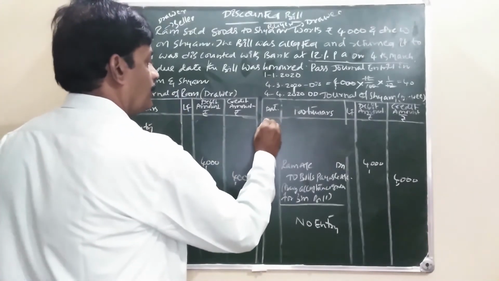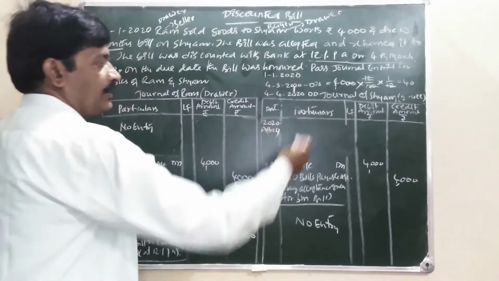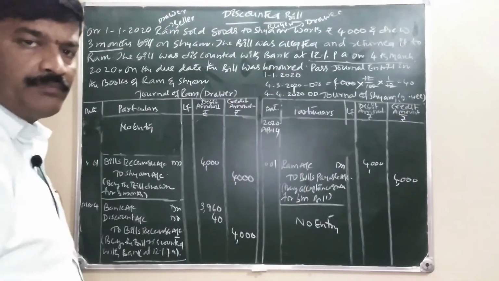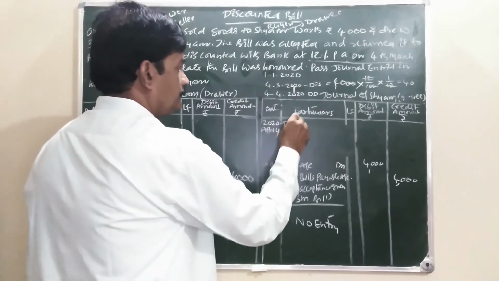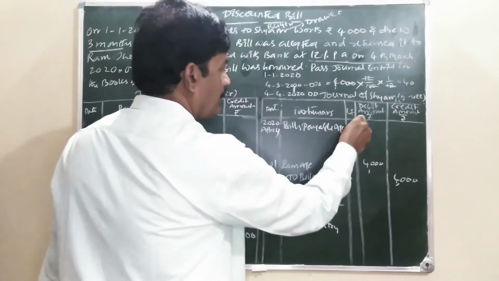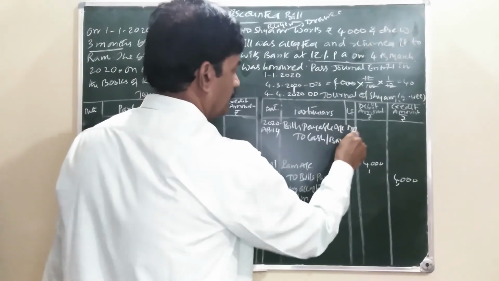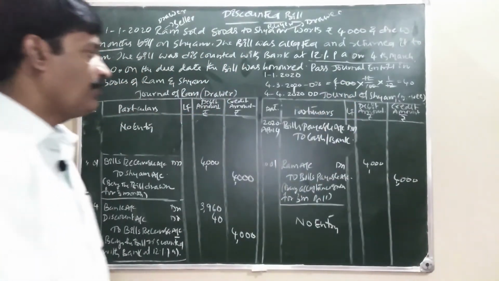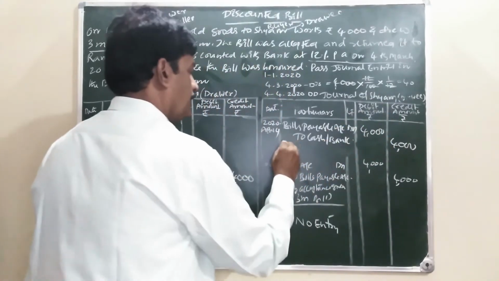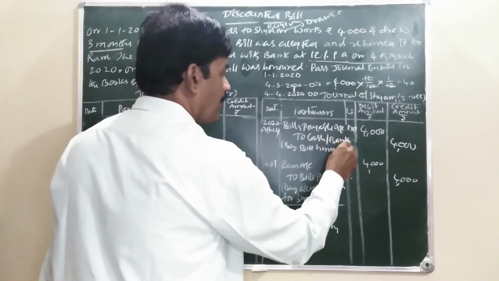Here, 2020 April 4th, Shyam is paying the bill to whom? Paying the bill amount to whom? Banker. Bills payable account debit to cash or bank account. Total bill amount 4,000. Being the bill honored.